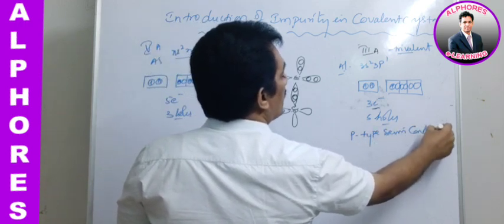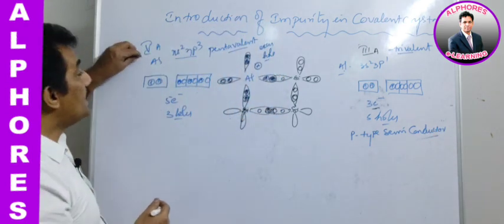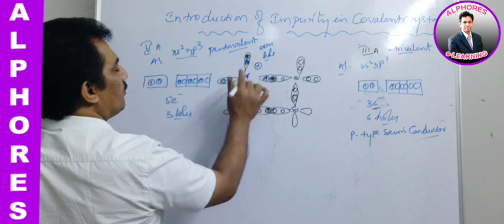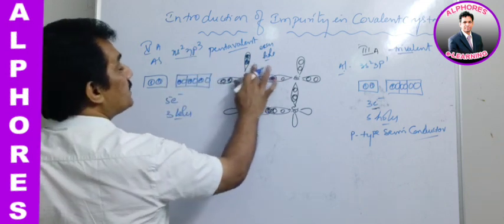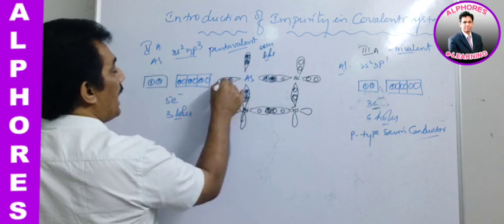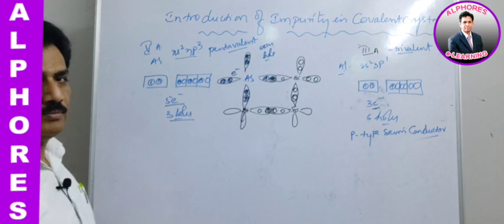P-type semiconductor. And similarly, when a pentavalent element, say for example instead of aluminum we use arsenic, instead of an excess hole it is having an excess electron, because here 5 electrons, 3 holes.